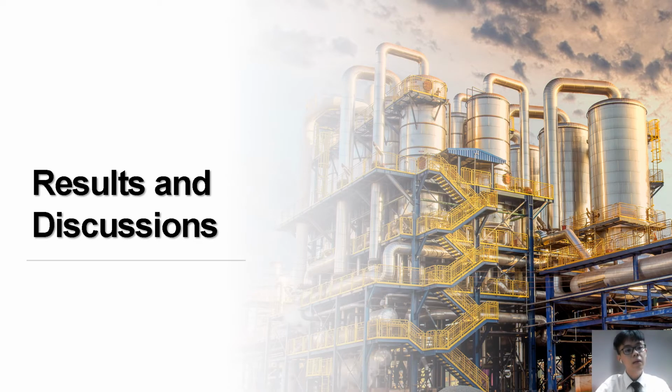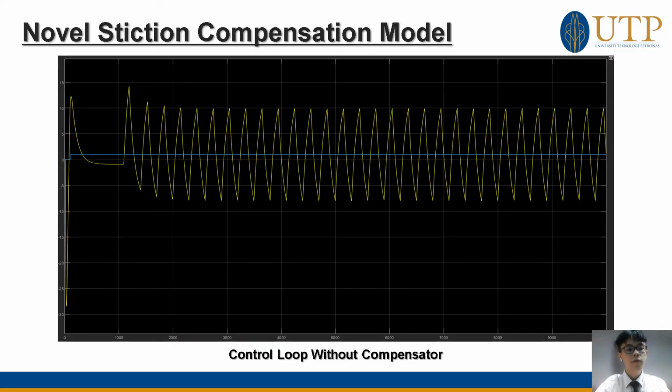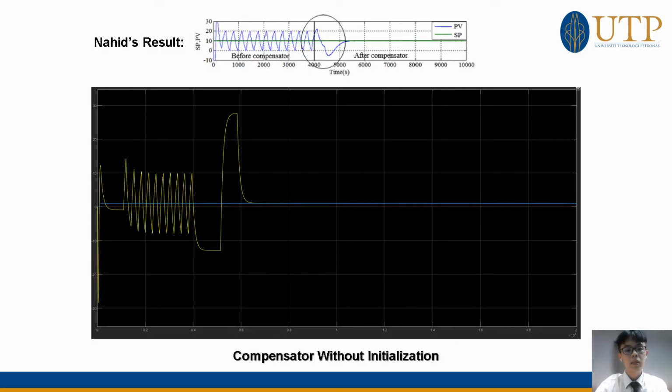Moving on, let's review the results of the simulations that I have done. First, these are the results of the control loop without the compensator, affected by stiction. Based on the result, the stiction has hindered the valve movement and caused the oscillations. After adding the compensator, these are the results that are obtained. The compensator is used to reduce the oscillations and add the additional power when the system needs it.